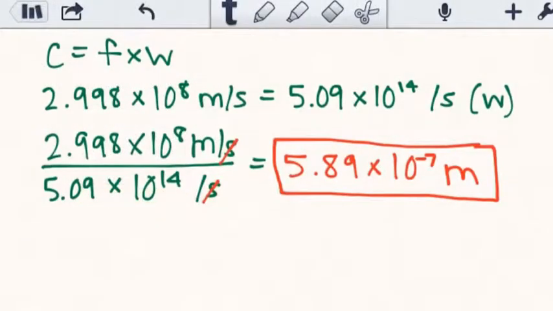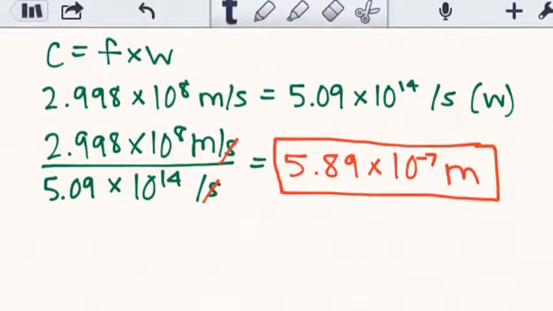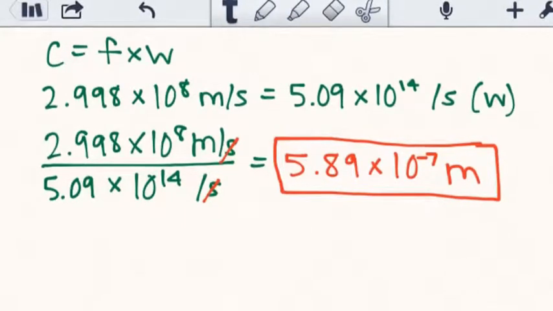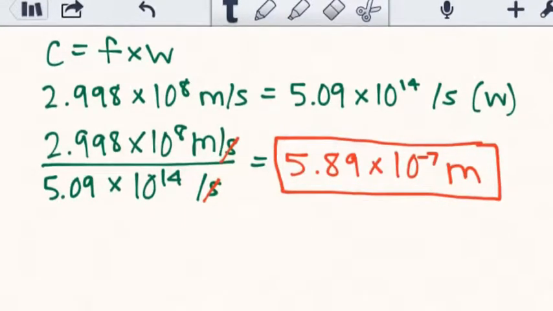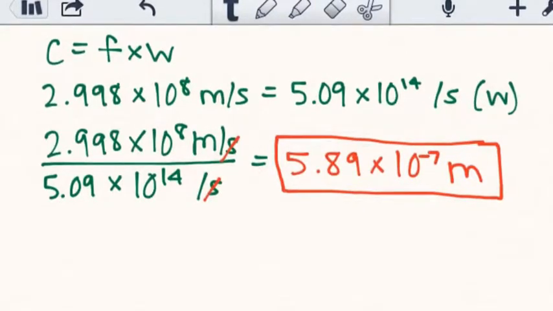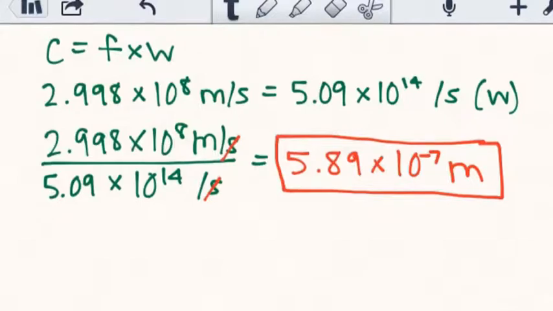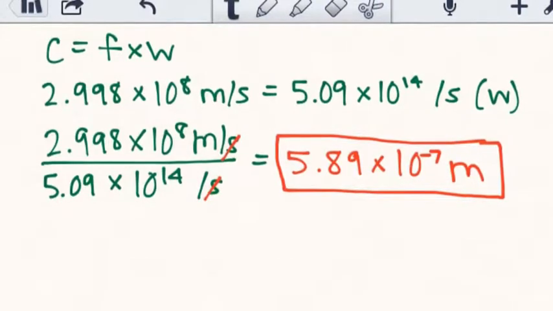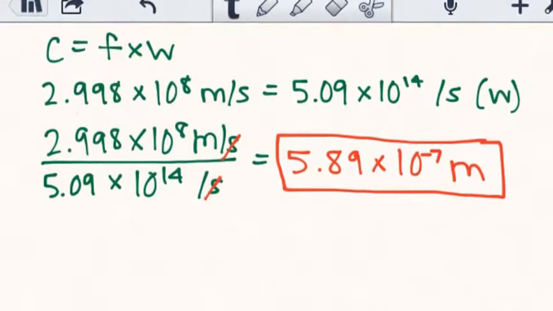I started this problem by filling in what we know, the speed of light and the frequency. Then I divided both sides by the frequency so it would cancel. After some division and canceling, I was left with 5.89 times 10 to the negative 7th meters. Don't forget to leave your answer in significant figures.